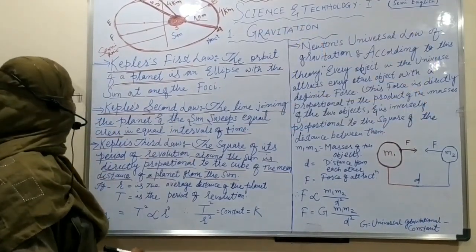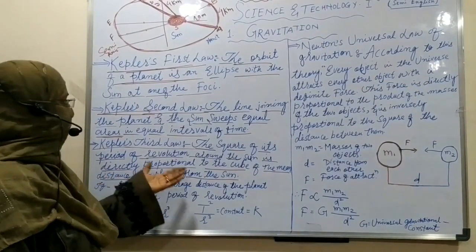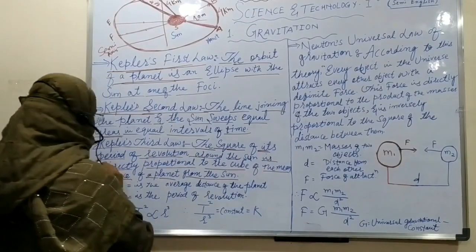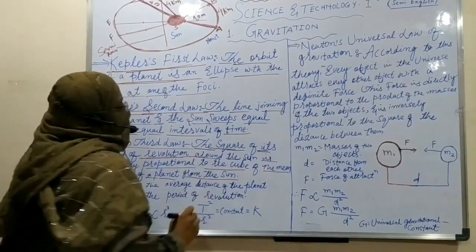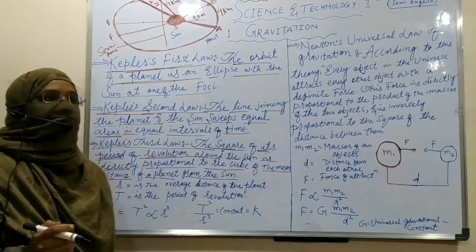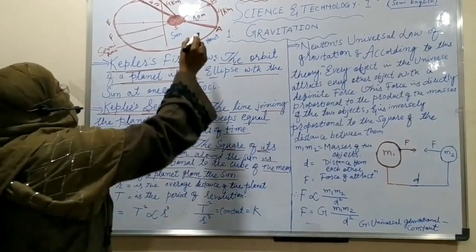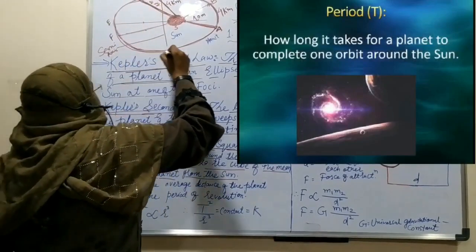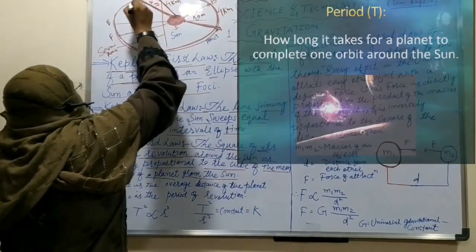So what is our third law? He says that the square of its period of revolution. What do you mean by period of revolution? It is the period to make one round, one rotation around the sun.